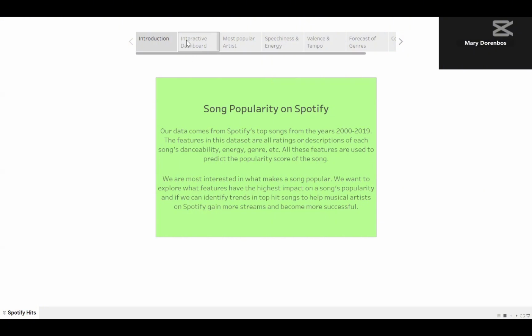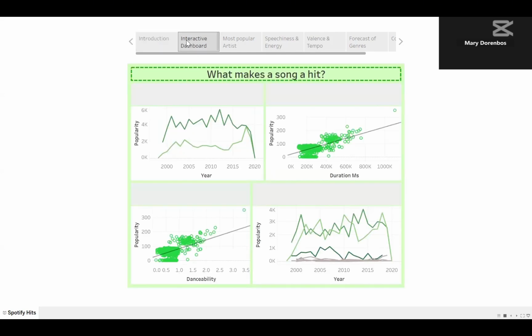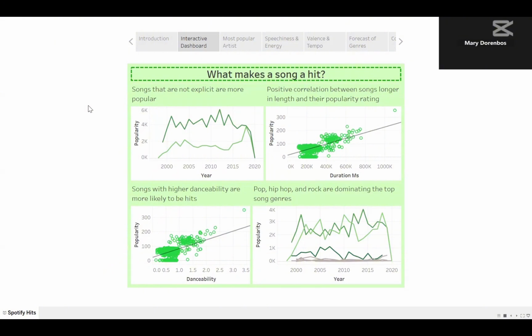So moving on to our interactive dashboard. Our story begins with this dashboard that explores the factors contributing to a song's success. Here it highlights insights into the most popular primary genres, danceability, song duration, and explicitness.